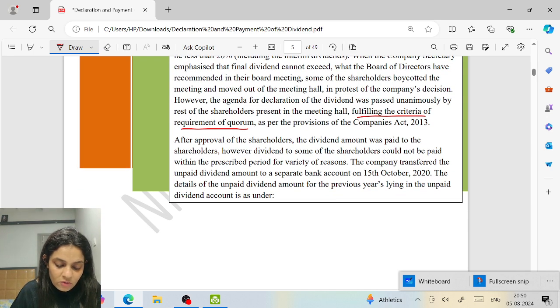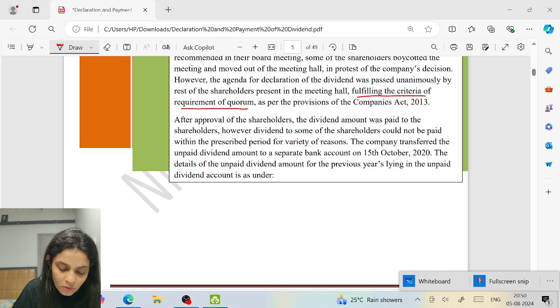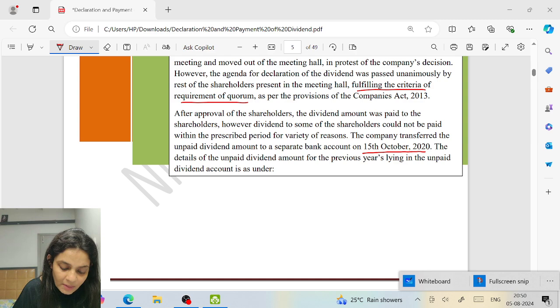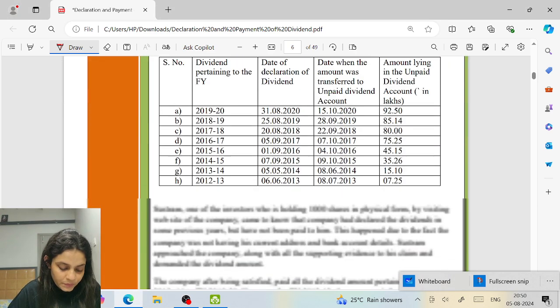After approval of the shareholders, the dividend amount was paid to the shareholders. However, dividend to some of the shareholders could not be paid within the prescribed period for a variety of reasons. The company transferred the unpaid dividend account to a separate bank account on 15th October. The detail of the unpaid amount for the previous years lying in the dividend account is as under.